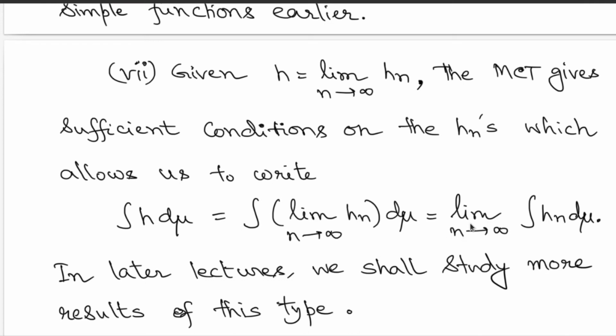The limit of integrations of hn is nothing but the integration of h, as per the Monotone Convergence Theorem, but observe that h inside is the pointwise limit. So you are just exchanging the order of limit and integration. In later lectures we are going to study more results of this type, which will allow us to exchange the order of limit and integration. This is a very important result.